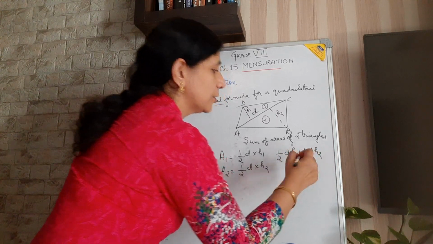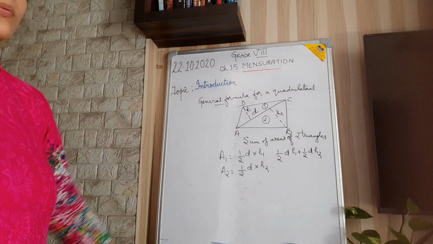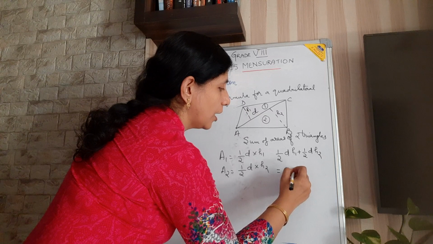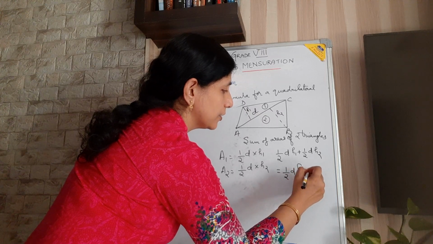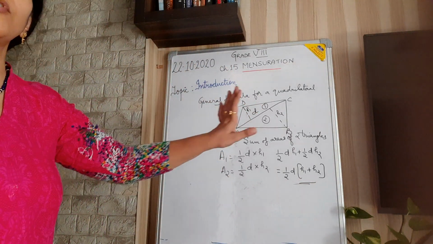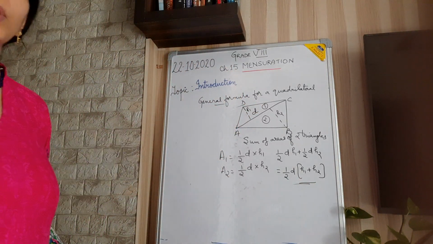What is common in these two equations? In the summation, the common factor is half D. So half D into (H1 plus H2). So you have derived the general formula for a quadrilateral. Okay.